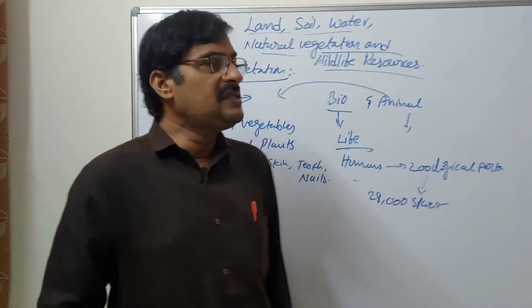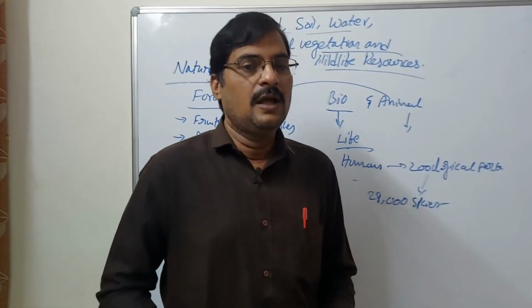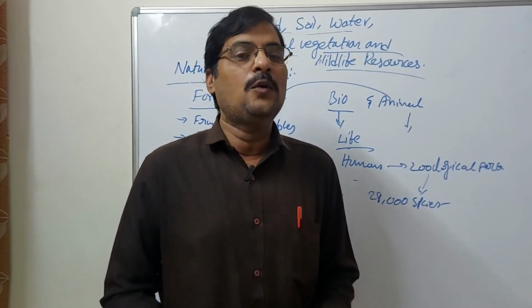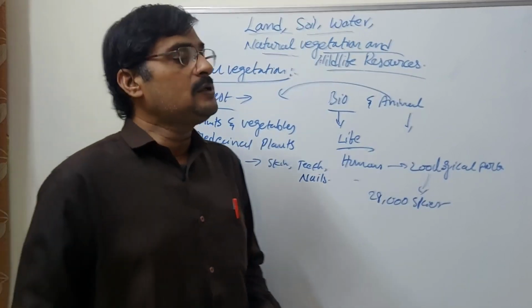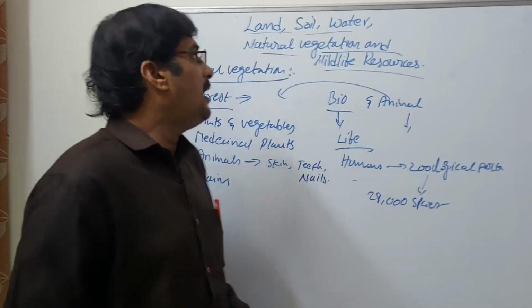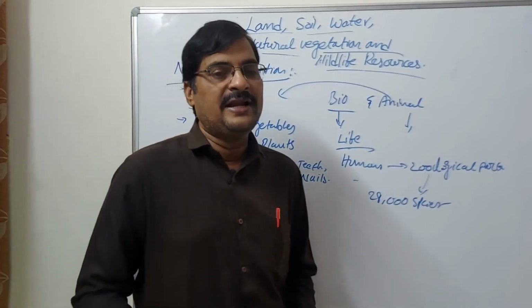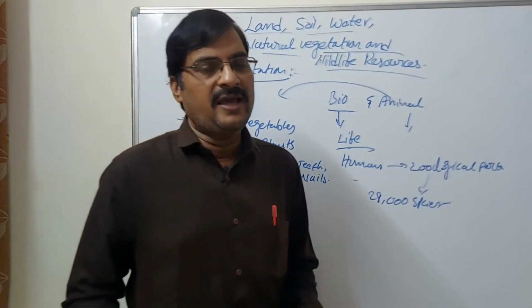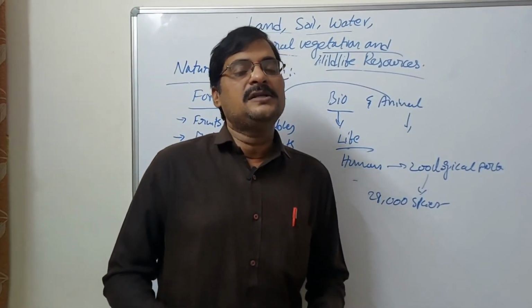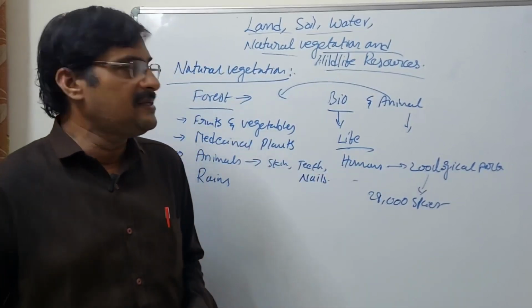In this lesson we discussed soil and water, how land was conserved, soil conservation, water conservation, and natural vegetation about the forest area and wildlife resources. These are the basic things for class 8th, and we will discuss more in further classes.